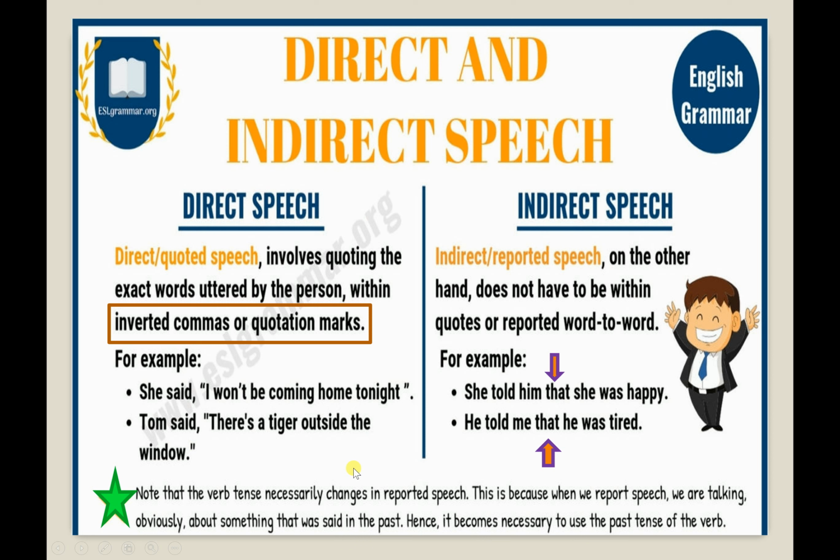You also have to note one more thing: the tense changes. Some students ask why the tense changes to the past. Actually, whenever a speaker says something, it refers to activities of the past. That's why the changes happen in the past tense.